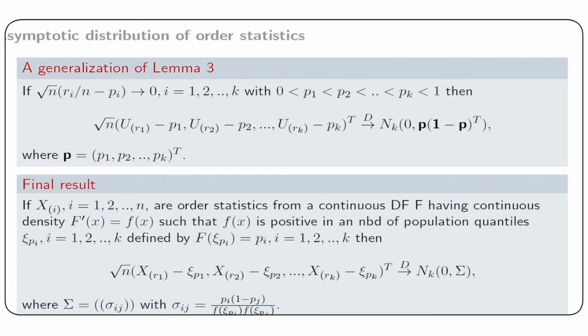If X ordered i are order statistics from a continuous distribution function F having continuous density small f(x) such that small f(x) is positive in a neighborhood of population quantiles xi pi, then the joint distribution of X ordered R1, X ordered R2 up to X ordered Rk is a k-variate normal with mean vector 0 and dispersion matrix sigma, where the elements of sigma are sigma ij, where sigma ij equals pi multiplied by 1 minus pj whole thing divided by f(xi pi) into f(xi pj).